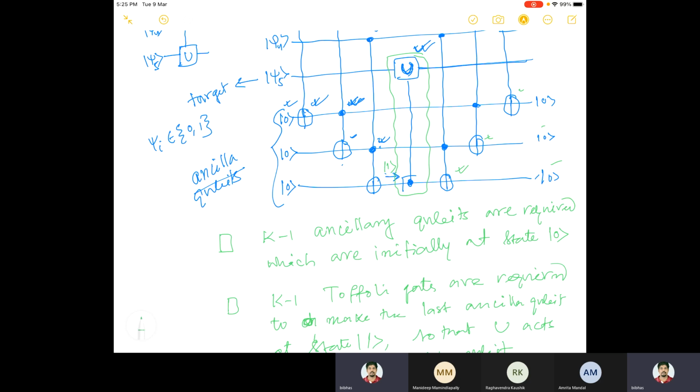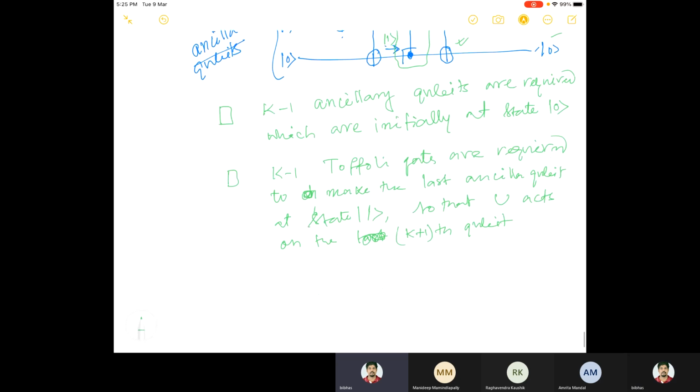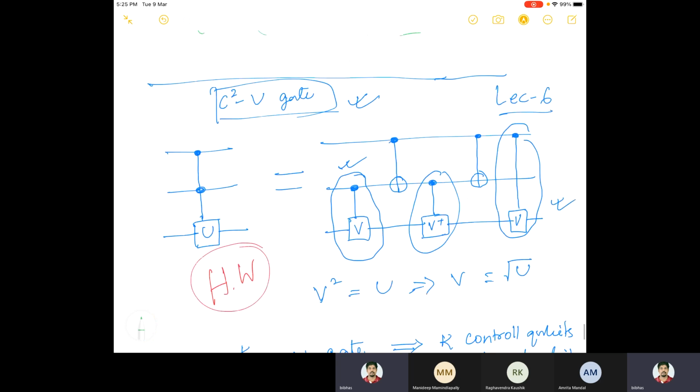Now, the thing is, how many Toffoli gates did I use? If I increase my number of qubits, if I increase my k, how is it increasing? Which order is it increasing? If I keep on increasing my k, you have to see this pattern. You'll see here that the number of Toffoli gates required will be linear, order of k. But for each Toffoli gate, there are also order k elementary gates.